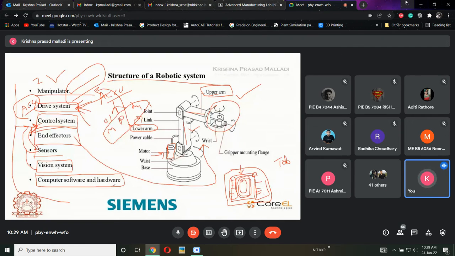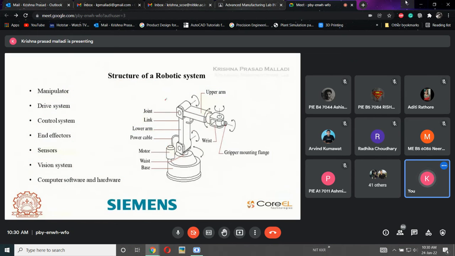This controller has computer software involved in it and the hardware connections that will be completely controlling this robot. So these are some of the components of a robot. Now coming into this one.